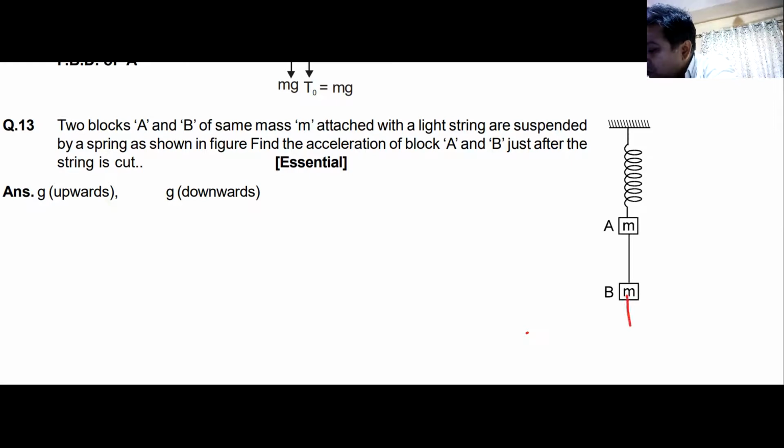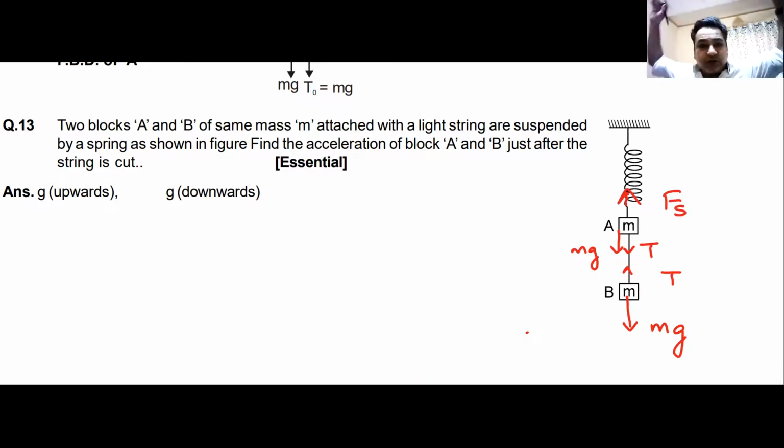Remember, block B, mg weight downwards. Tension T upwards. Block A, mg downwards. Tension T downwards. What about spring force? Spring force would be upwards. Yes or no? Can I have some raised hand that we understand this, sir?